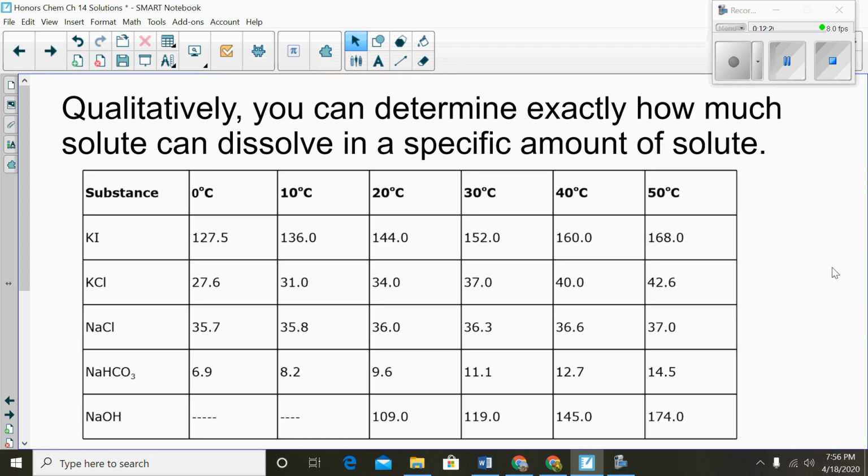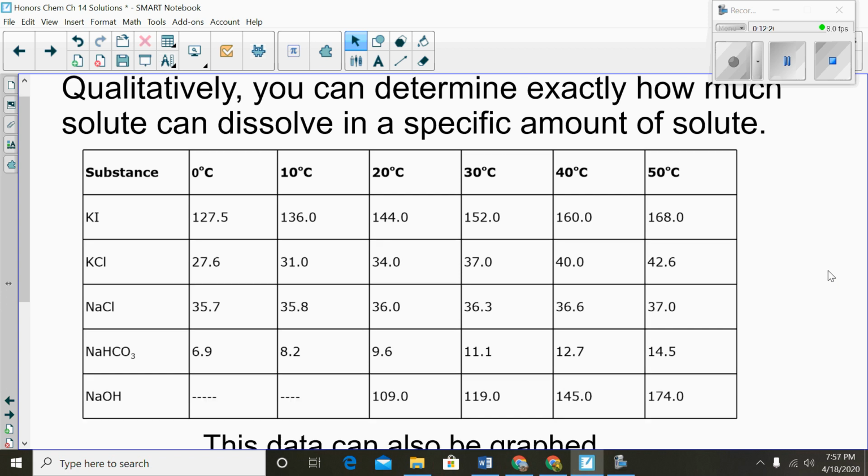Now, qualitatively, you can determine exactly how much solute can dissolve in a specific amount of solvent. So if you take a look at this chart, here are different substances. These are basically salts. You probably recognize NaCl, and you have different temperatures. As the temperature is increased, you can see these numbers in these boxes indicate how much of this substance can dissolve in a certain amount of water at these different temperatures.